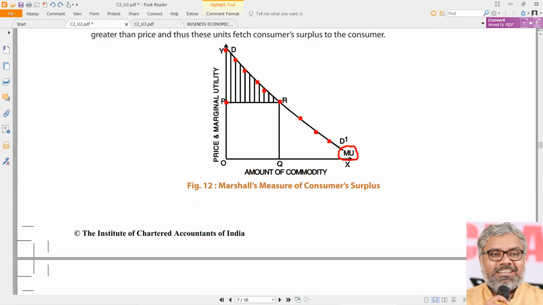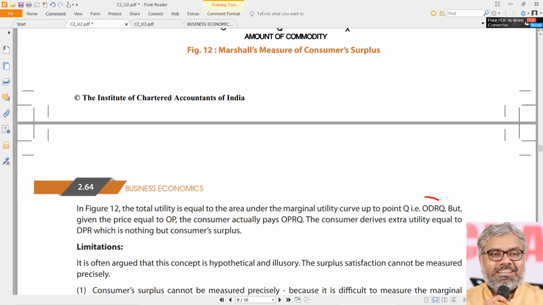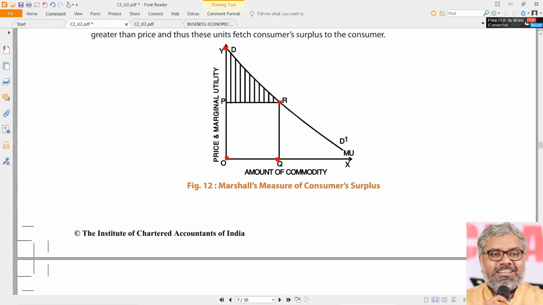Now point-wise, if we see, what is the total utility here? That is D, O, Q, R. So whatever area is covered between these 4 points, that's what we can call total utility. That is what is given here. O, D, R, Q, whichever way you call it. That is total utility. O, D, R, Q. The area under that is called total utility.